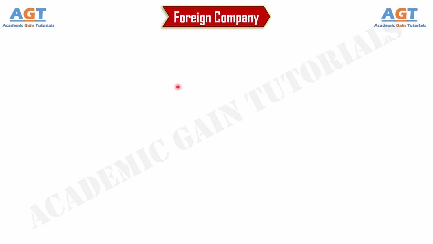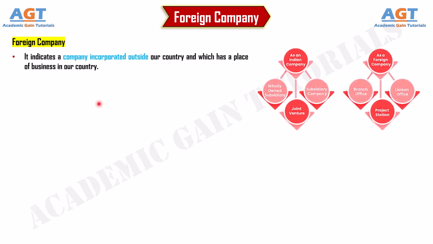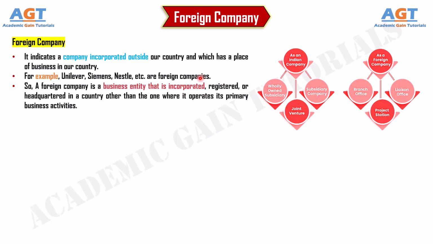Number 1. Foreign company. It indicates a company incorporated outside our country and which has a place of business in our country. For example, Unilever, Siemens, Nestle, etc. are foreign companies. So, a foreign company is a business entity that is incorporated, registered, or headquartered in a country other than the one where it operates its primary business activities.